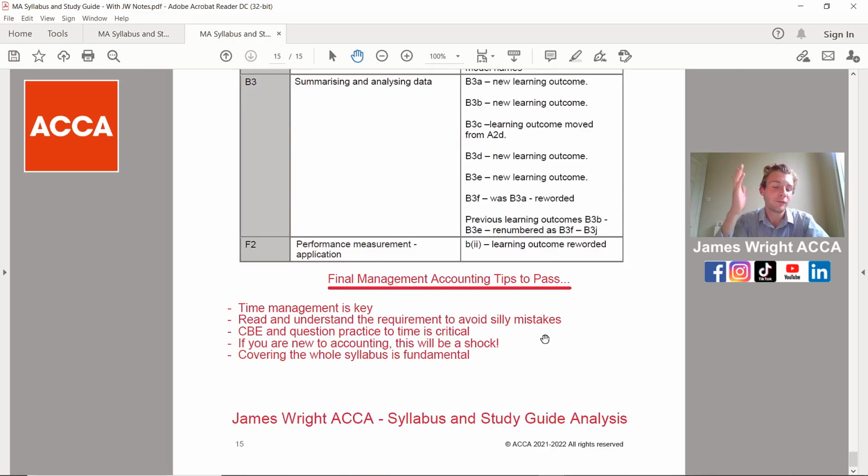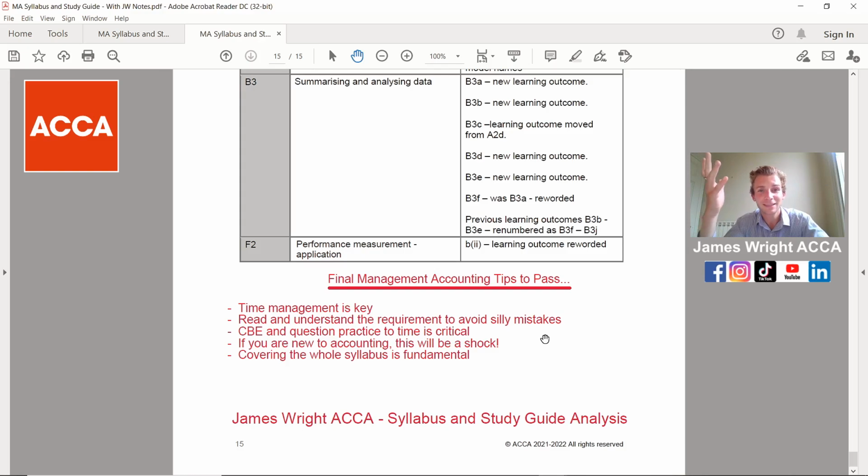And for the video as well, some final little management accounting top tips to help you pass. The fundamental area where people will fail this exam is time management across the different sections of the paper, and making time to go back and check your answers is really key. As we touched on earlier in the video, if you watch the How to Pass video on the channel, you're going to be in really good stead to be in the 66% that pass this exam. Read and understand the requirement to avoid silly mistakes, because it's very much multiple choice.